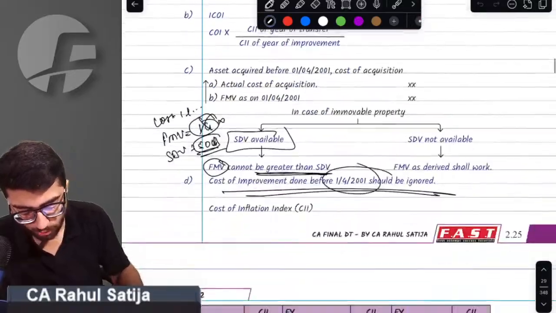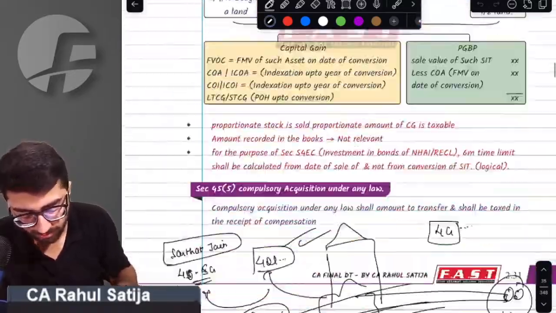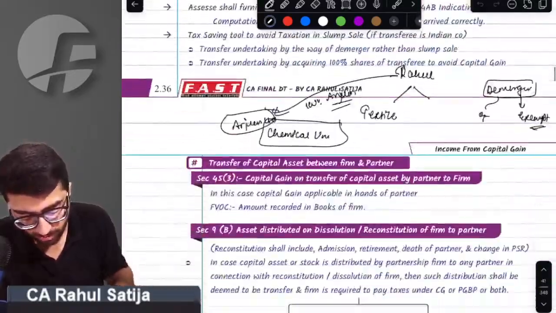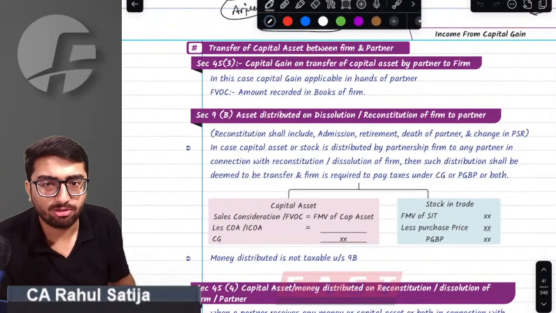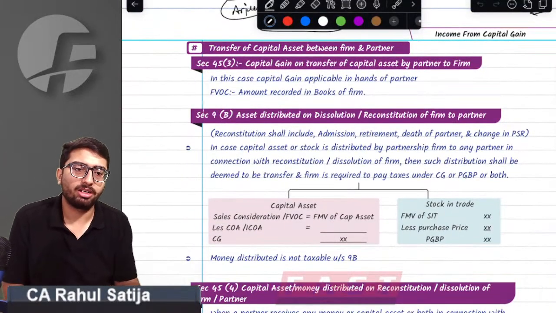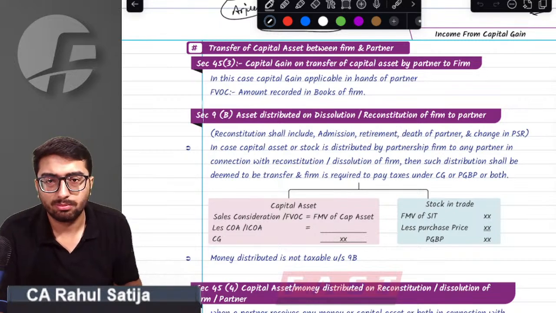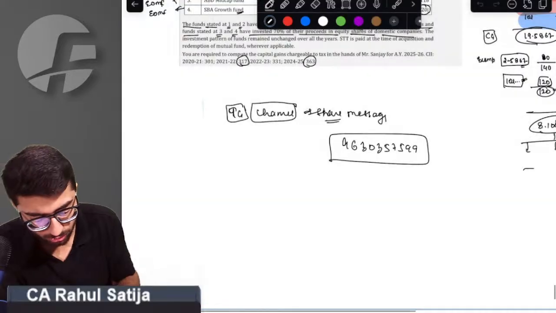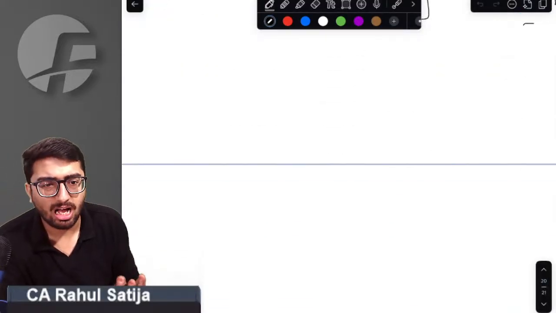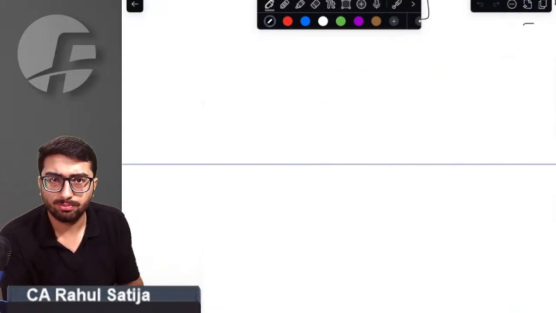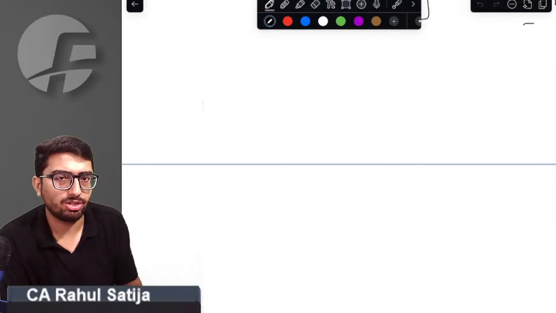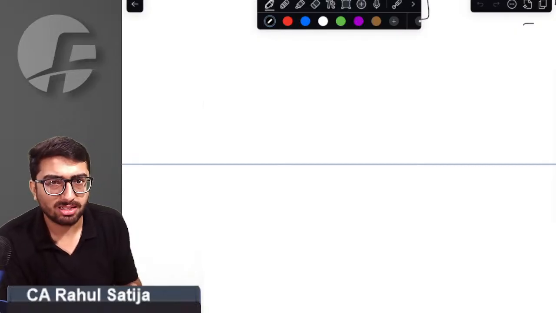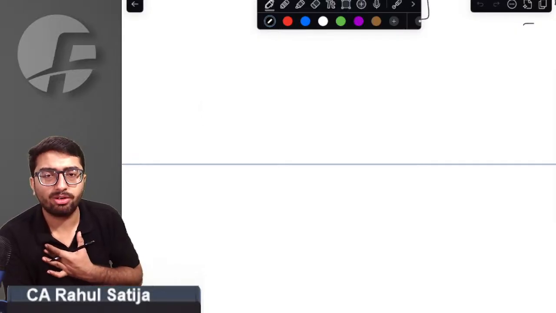Sir, proceeding further, we have to start with a very important concept called transfer of capital asset from partnership firm to partner and partner to partnership firm. This is a beautiful concept, sir. For that, I want to take you to the notes. I'll take half an hour of complete attention. I just started off with question answers for the simple reason that I just want your attention for at least some time.